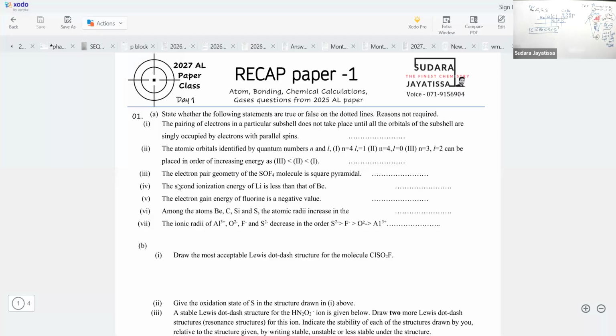Okay, so here's the thing. About radius, across the period radius decreases, and downward in the group radius increases. So this is not a good question. How do we know whether it is beryllium or sulfur? We need the values. Mistakes happen.